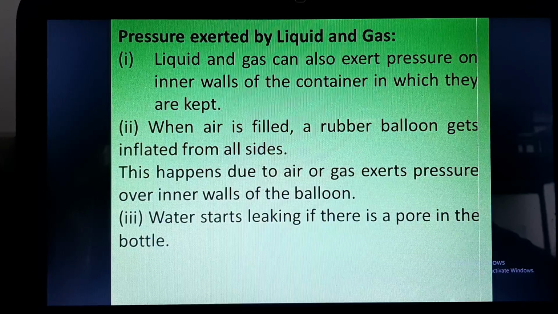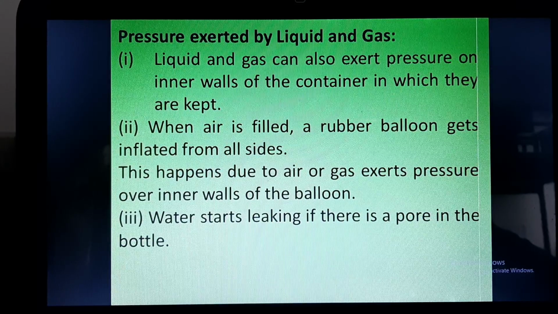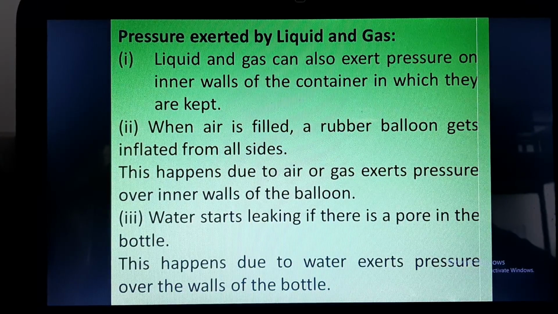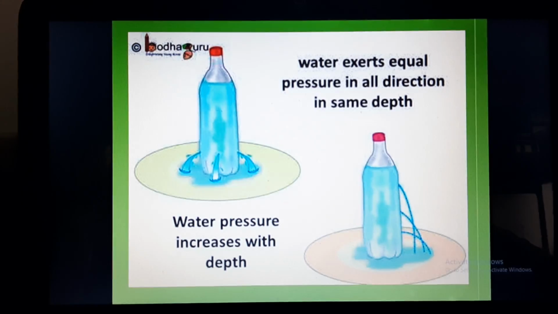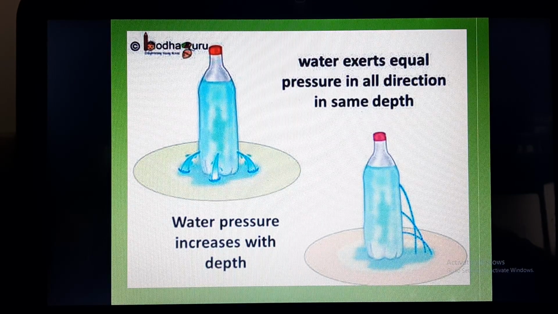As I discussed, water starts leaking if there are pores in the bottle. So if there is water in a bottle and you prick that bottle and make a pore, what will happen? Water will start leaking. Why? Because water as such is exerting pressure on the wall, and whenever it gets an outlet, it goes out. So here you can see that water exerts equal pressure in all directions at the same depth.